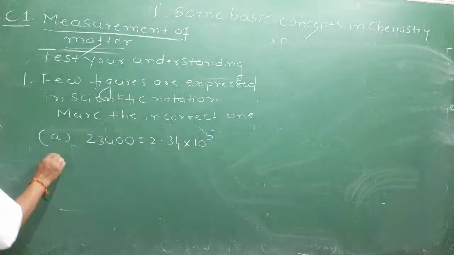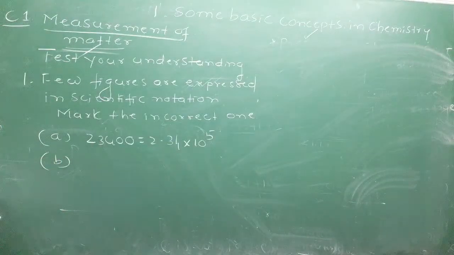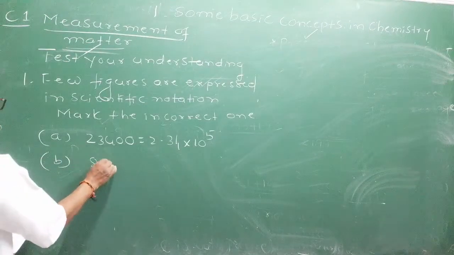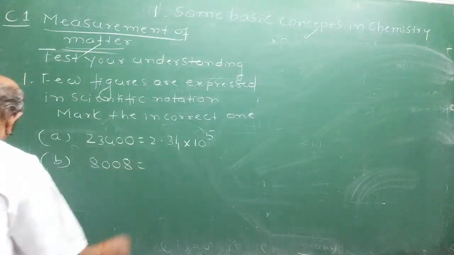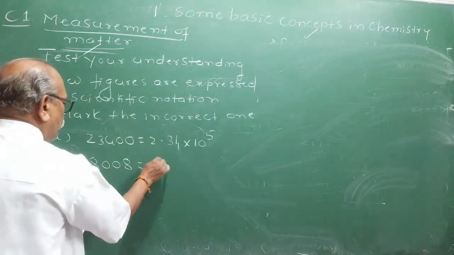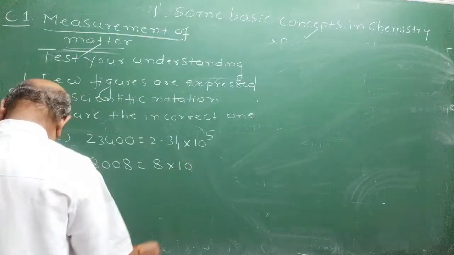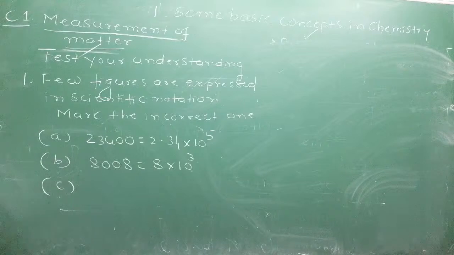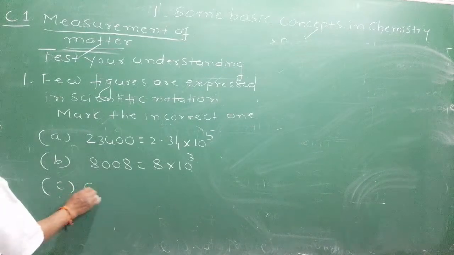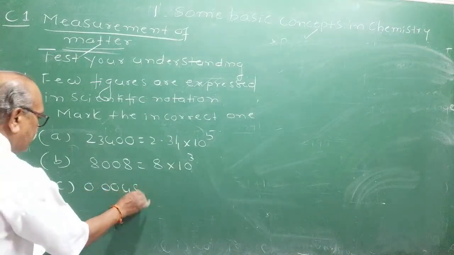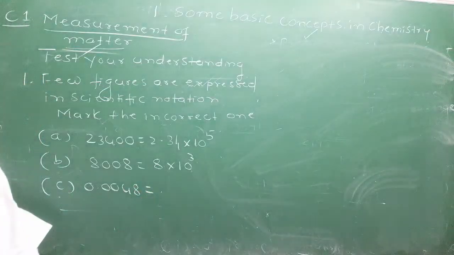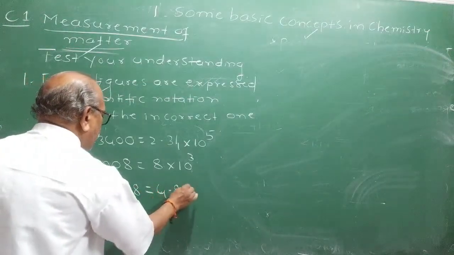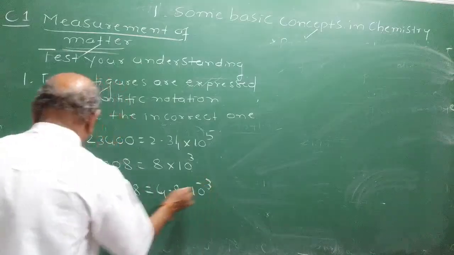Note down the question, multiple choice question, MCQ, competitive exams. B, 8008 is equal to 8 into 10 raised to 3. C, 0.0048 is equal to 4.8 into 10 raised to minus 3.